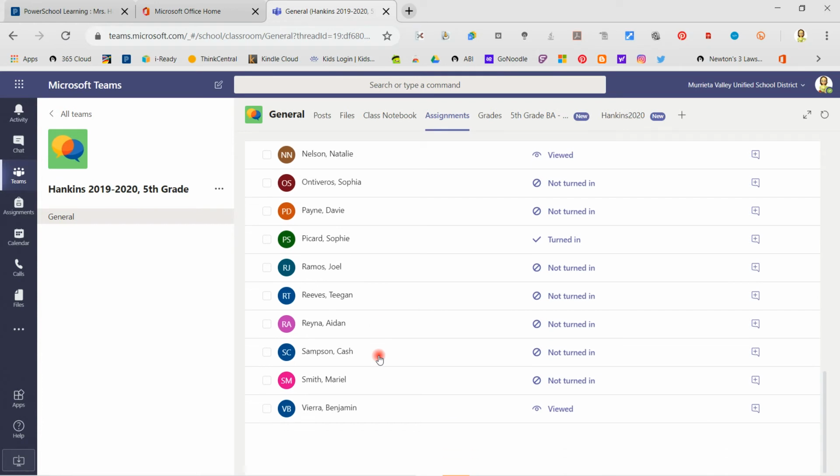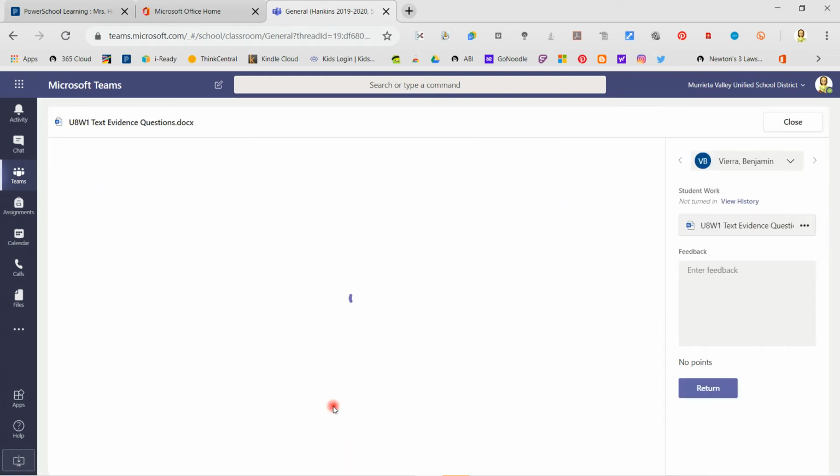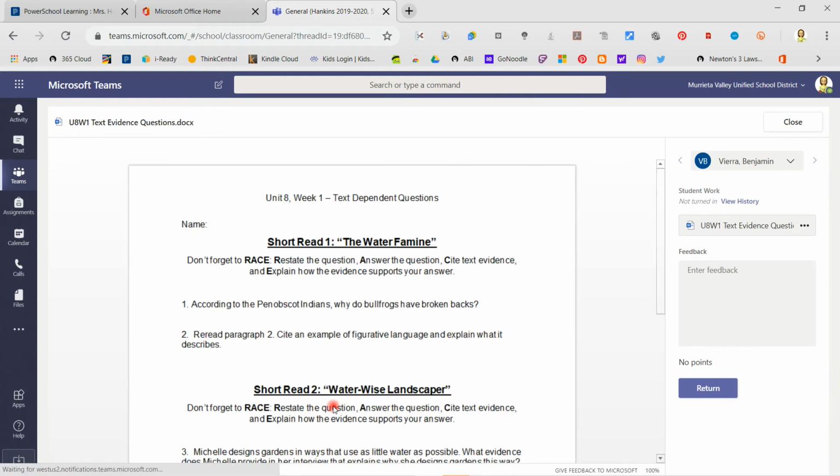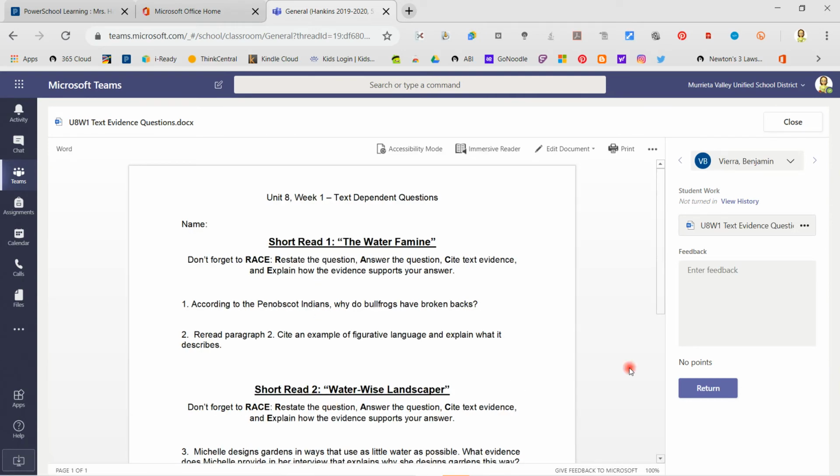I can go in and see your work. Okay, so let's pick Ben. His is not turned in, but I can see that he viewed it. So if I click on Ben, what I can see of your work is, there's the document, right there.